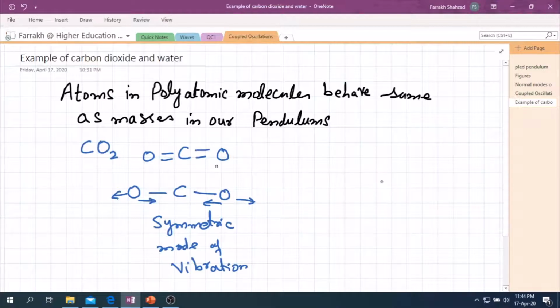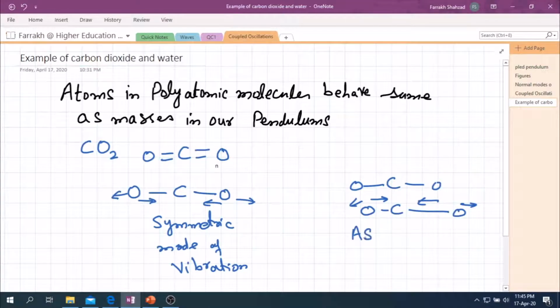On the other hand, if oxygen atoms are changing their motion during the vibration such that they do not have the same distance from the central carbon atom, so either they are moving away from the carbon or they are moving towards the carbon atom, then this mode of vibration would be the asymmetric mode of vibration.